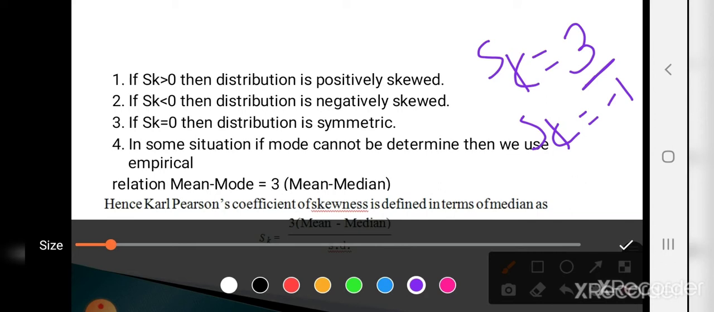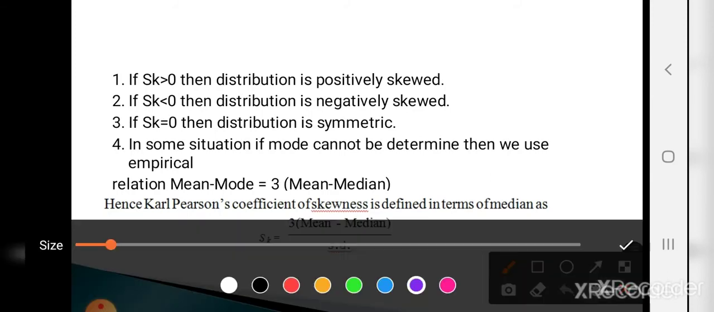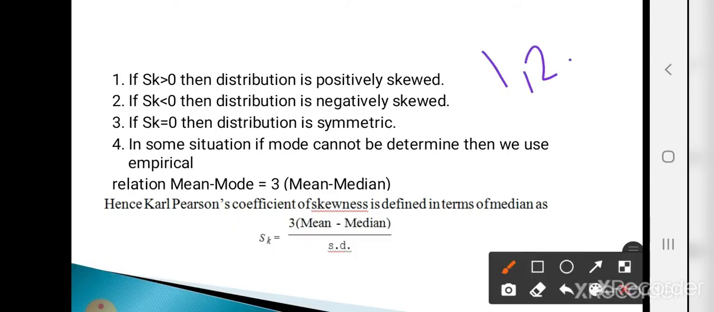In some situations, if mode cannot be determined, then we use the empirical relation. Suppose, for example, 1, 2, 3, 4. What is the mode? Mode is nothing but the most repeated observation in a given series of data. So, here no one value is repeated. So, mode does not exist. And in such a situation, we use the empirical relationship to find the mode. The empirical relationship is mean minus mode equals 3 times (mean minus median).